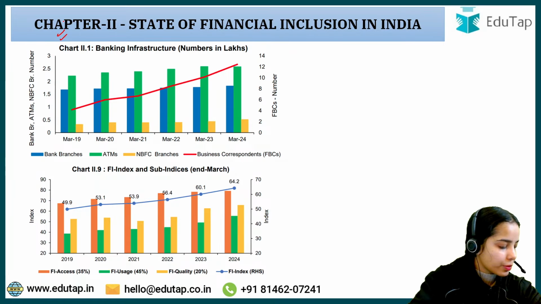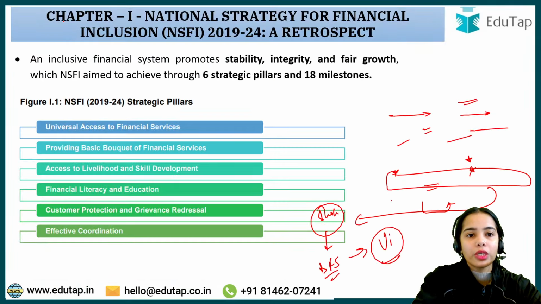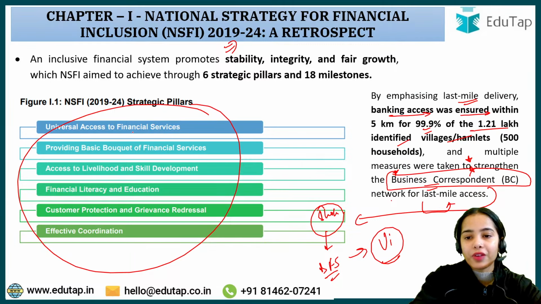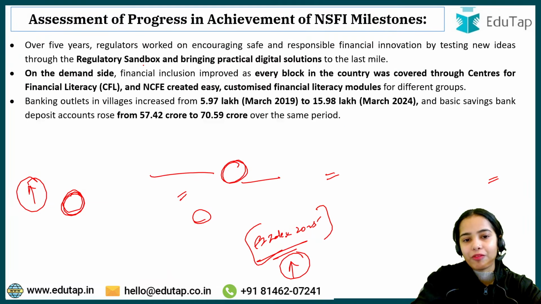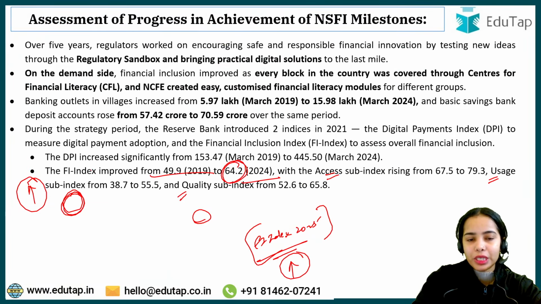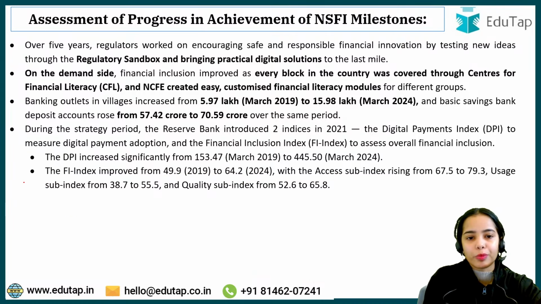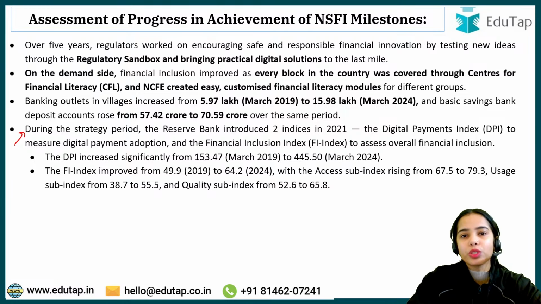Now coming to the chapter 2. Any confusion in chapter 1? In chapter 1 we have discussed the national strategy for financial inclusion 2019-2024. We have discussed the 6 strategic pillars and the achievements that have been made. Some data points have been discussed. If you are not able to remember all the data points, then at least remember 1 or 2 data points that you can use in your answer writing.